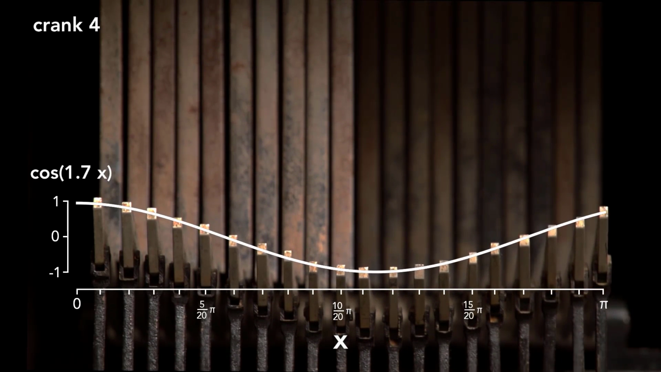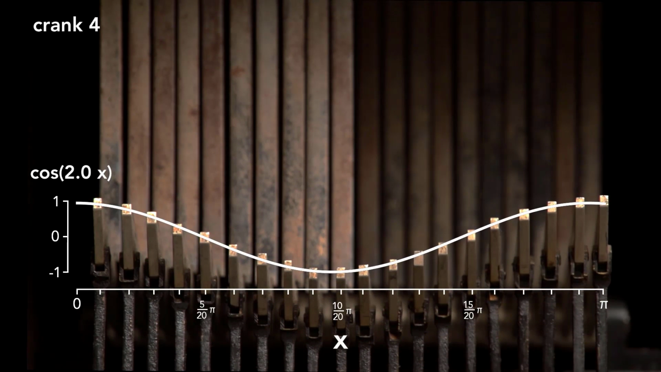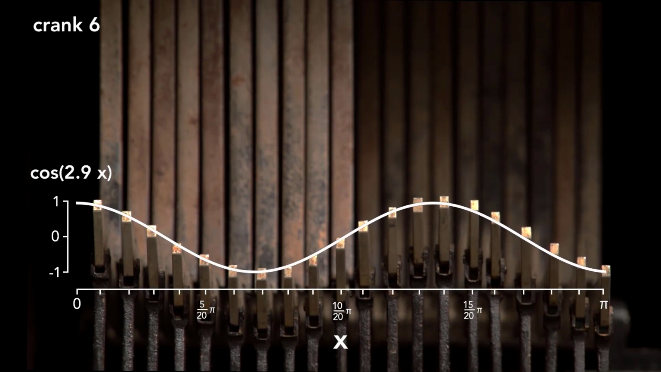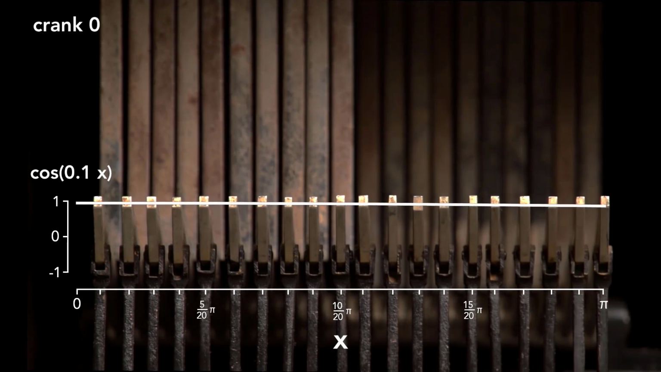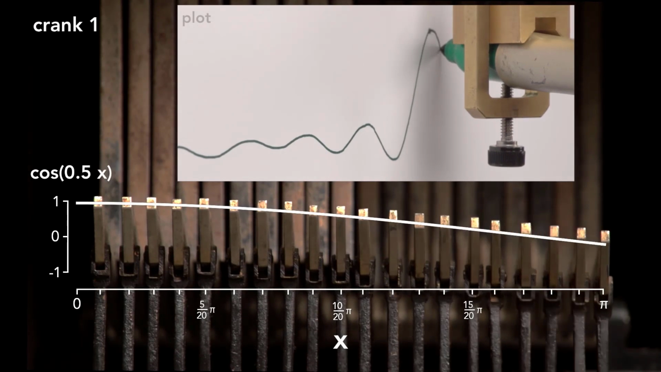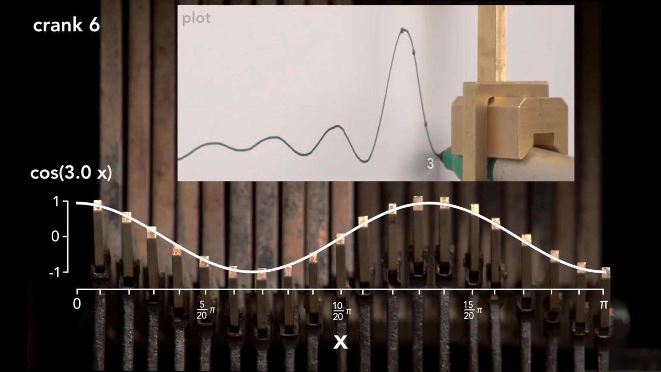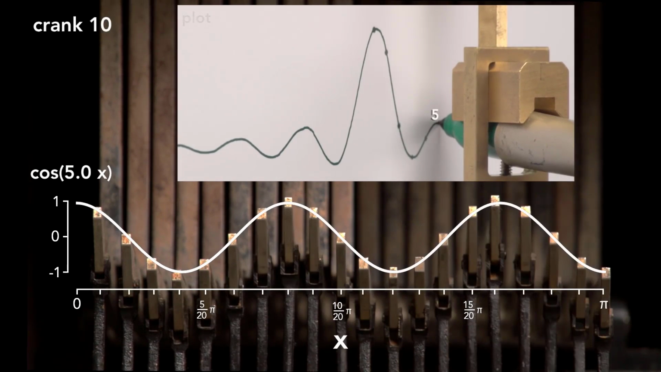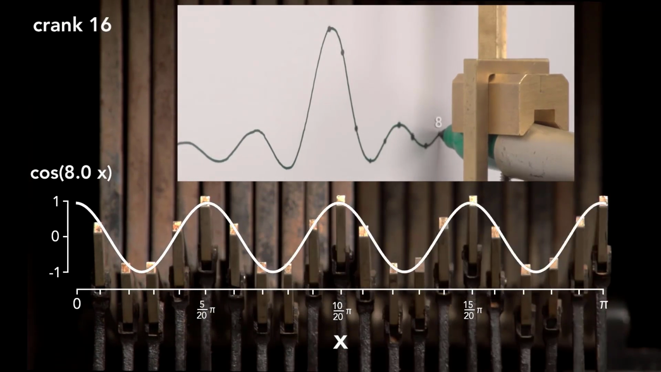At these even numbered cranks, the values of the function on the platen yield the coefficients we're looking for. Let's rewind and watch the plot and the rocker arms simultaneously. If we pause briefly at every second crank, a point is marked on the function. We create a total of 20 points.